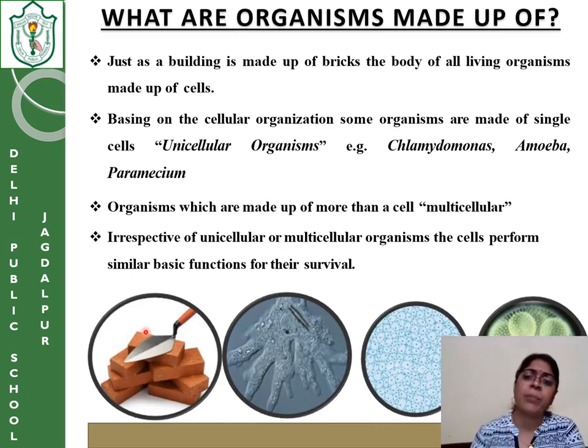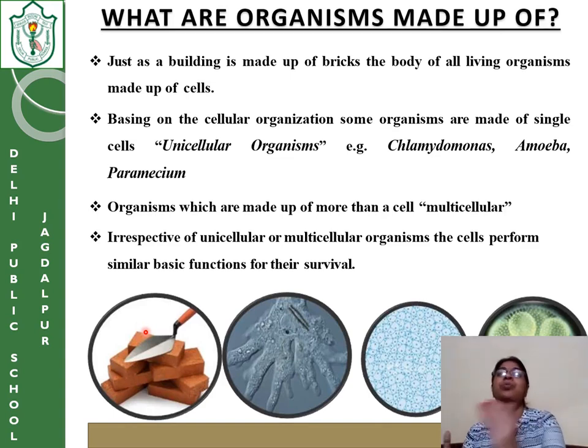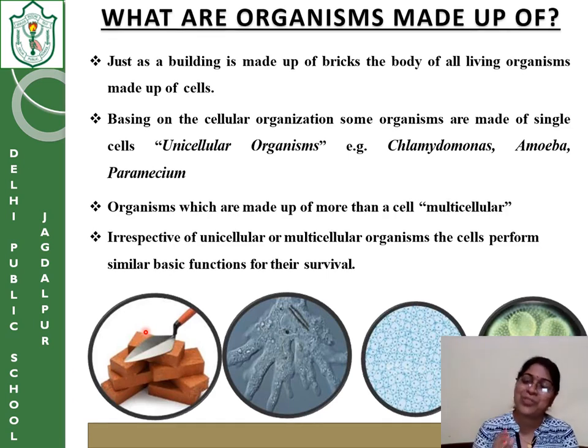When we are talking about a complex organism, all these processes have to be done by a set of cells, a group of organs. Definitely the respiration process is completely different from excretion. So the cells involved in respiration will have a different structure and shape compared to the cells of the excretory system. So it is said that irrespective of unicellular or multicellular organisms, the cells perform similar basic functions for their survival.